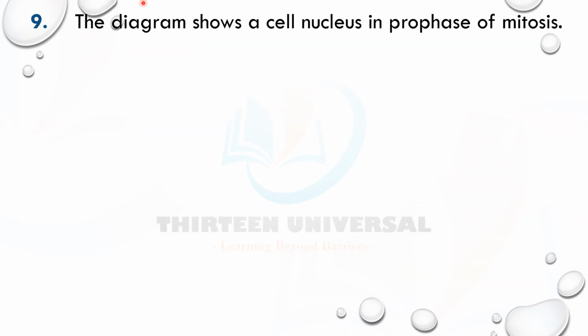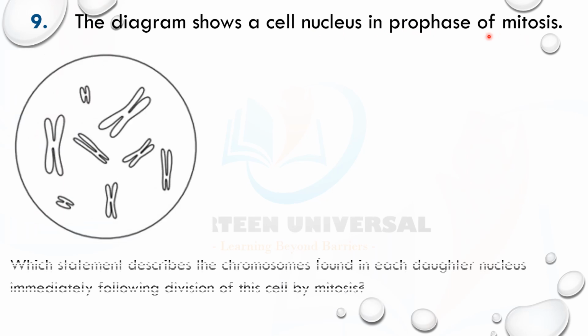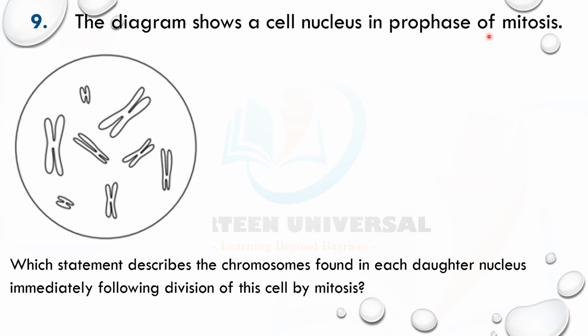Time is gone. The diagram shows a cell nucleus in prophase of mitosis. So that's prophase. Which statement describes the chromosomes found in each daughter nucleus immediately following division of this cell by